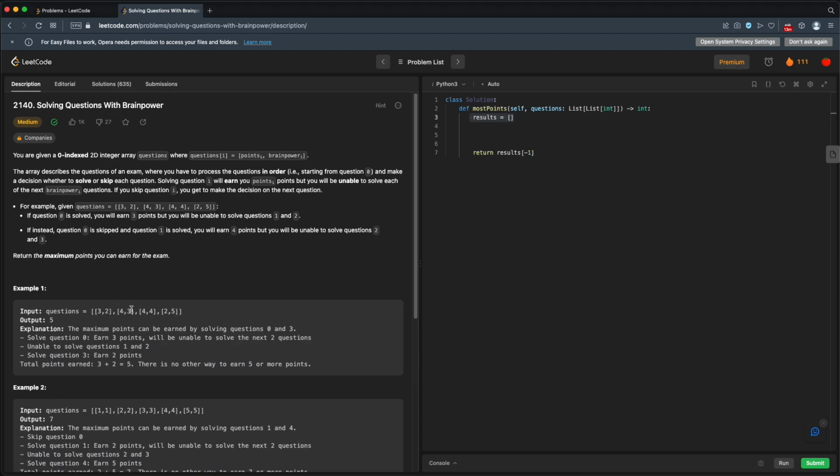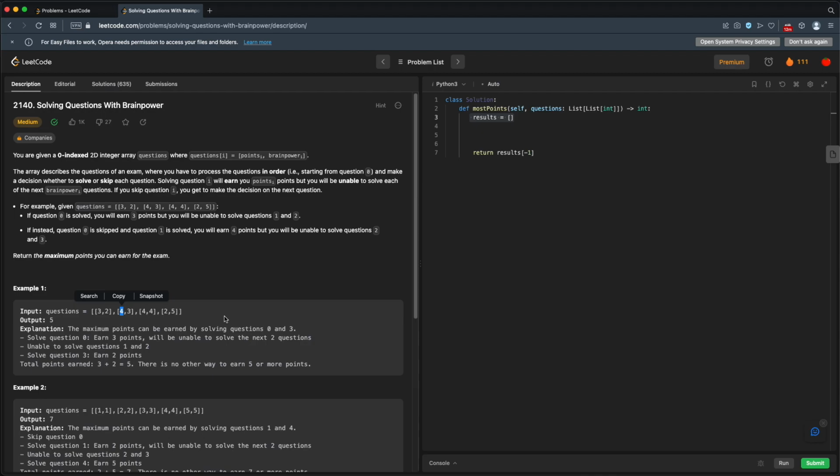Same thing with the next question down the line. We can grab these points and then look ahead to the index that we can get points from and see what are the best points there. So we're kind of looking ahead to see what were the best points I could get for these future questions. Now, it's a little bit tricky to do this in the forward direction, but imagine you do it in the reverse direction.